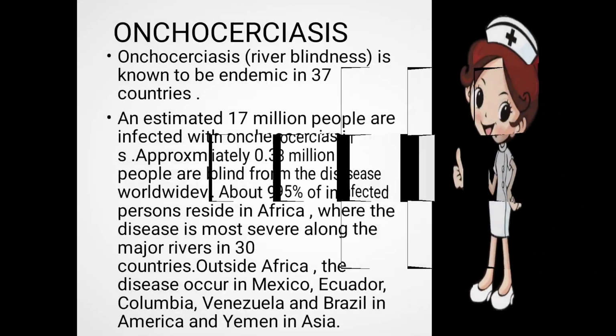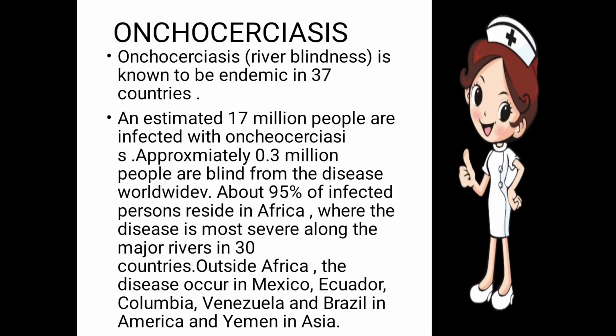Those were the strategies. Next one is onchocerciasis. Onchocerciasis is a kind of disease or infection caused by the black fly. It is also known as river blindness because it spreads in areas surrounded by water bodies.